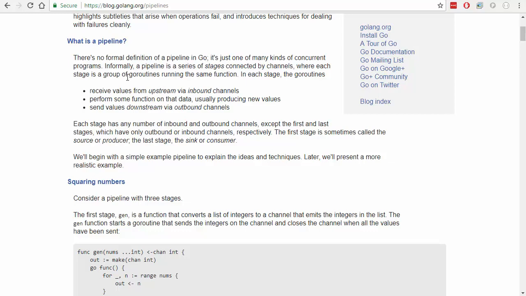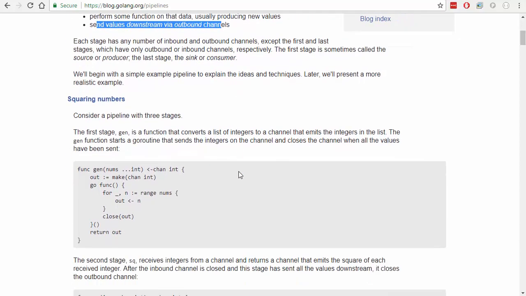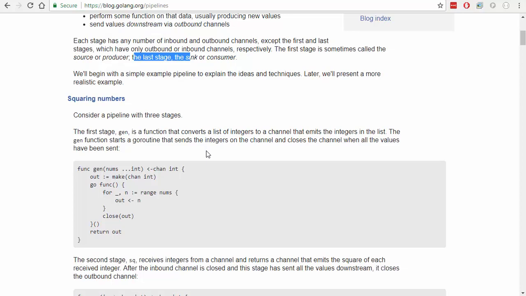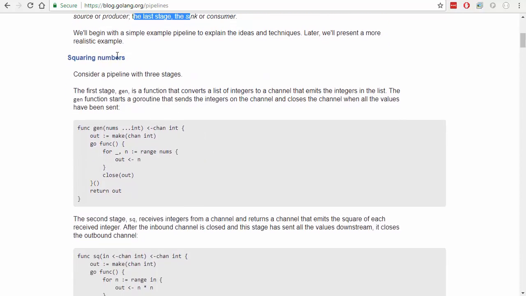Just one of many concurrent programs, a set of stages connected by channels, where each stage is a group of goroutines running the same function. At each stage, the goroutines receive input from upstream via inbound channels, perform some function on that data, producing new values, and send values downstream via outbound channels. Each stage has any number of inbound and outbound channels, except for the first and last stages, which only have outbound and inbound channels respectively. The first is sometimes called a source or producer. The last is the sink or the consumer, right? So pretty standard definitions.